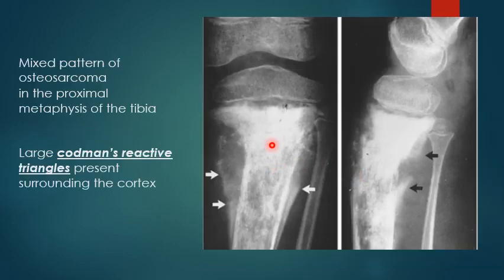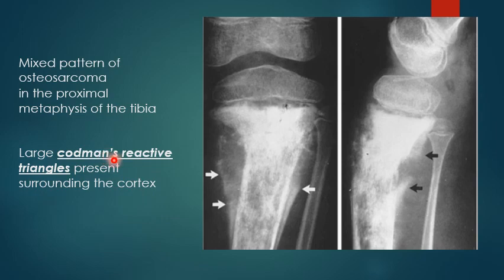Here we see that there are mixed radiodense as well as radiolytic lesions involving the proximal tibia, predominantly involving the metaphysis and the diaphysis areas of the proximal tibia. And surrounding it, we see that the periosteum is elevated, as shown by the arrows.